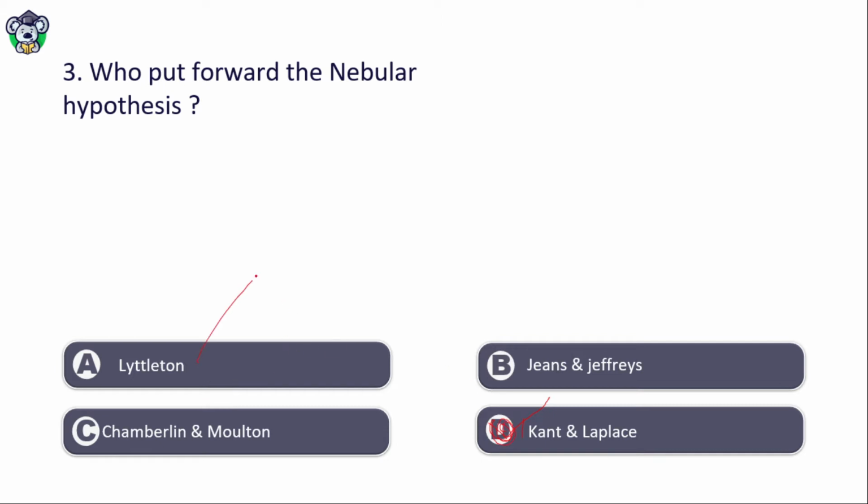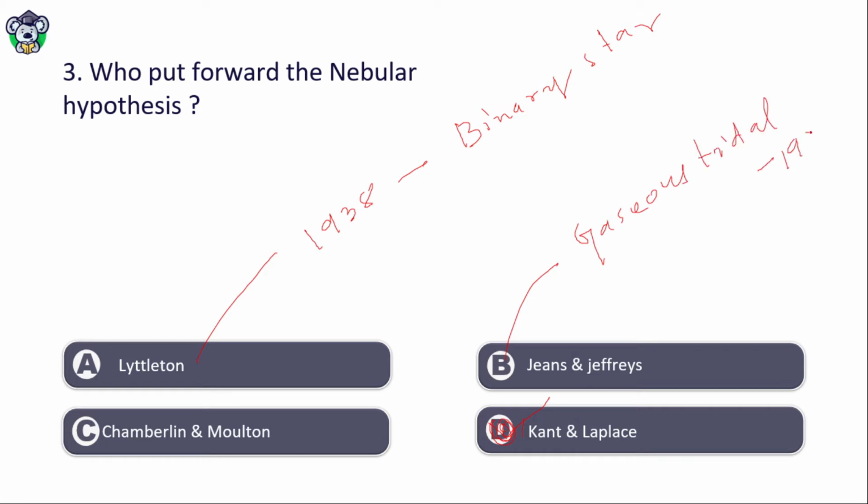And which hypothesis did Lyttleton give? In 1938 he gave the binary star hypothesis of our solar system. Similarly, Jeans and Jeffreys gave the gaseous tidal hypothesis in 1925. And Chamberlin and Moulton both gave the planetesimal hypothesis of the origin of our solar system.